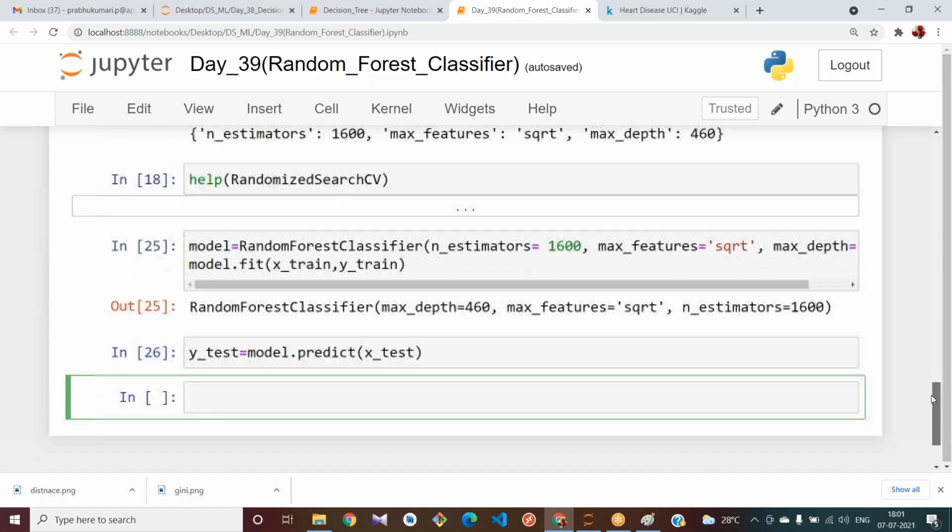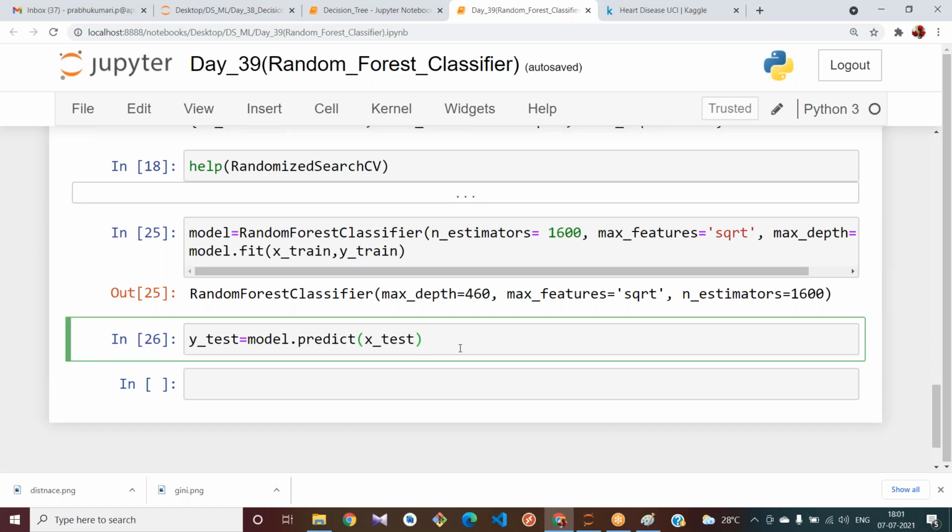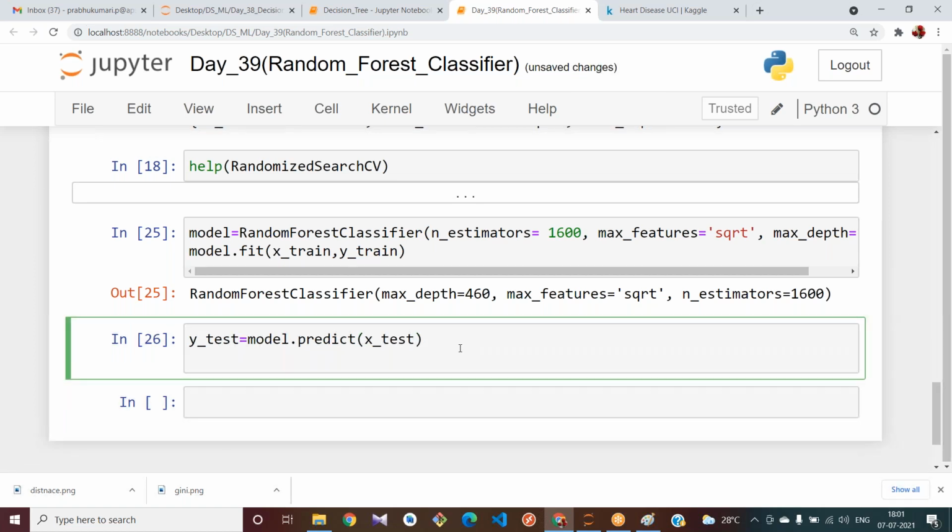Let us use that parameter here. Up to now we haven't used that, right? Let us use that parameter here, cross validation score. Let me use the parameter called cross_val_score.